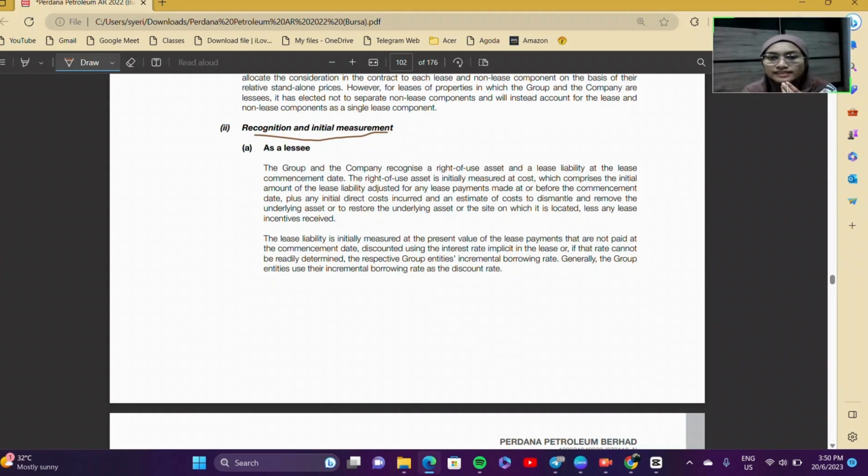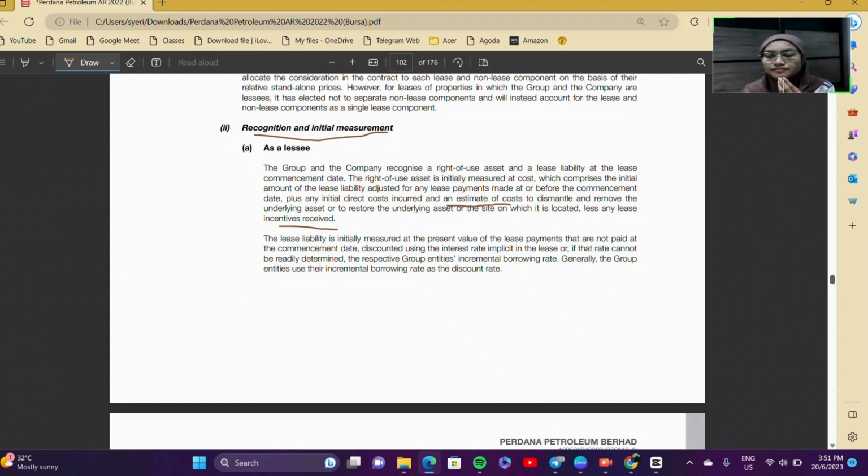The right-of-use asset is initially measured at cost, which comprises the initial amount of the lease liability adjusted for any lease payment made at or before the commencement date, plus any initial direct costs incurred, and an estimate of cost to dismantle and remove the underlying asset or to restore the underlying asset or the site on which it is located, less any lease incentive received. Meanwhile, the lease liability is initially measured at the present value of the lease payments that are not paid at the commencement date.